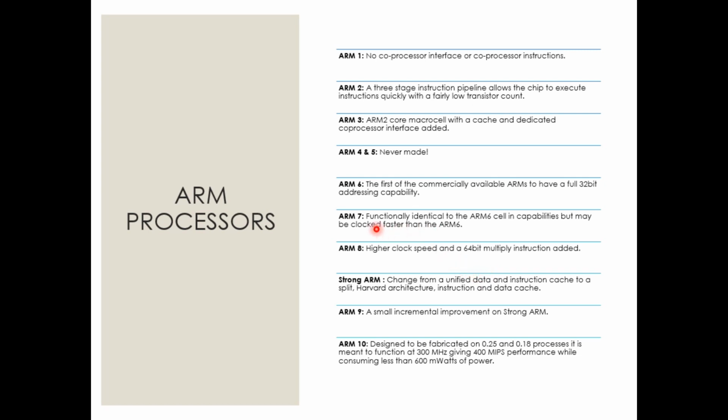Now the 7th version, that is ARM7. ARM7 is functionally identical to the 6th version of RISC machine in most of the capabilities. The only difference is it is clocked faster. But remember, ARM7 is the most popular variant among all of these.